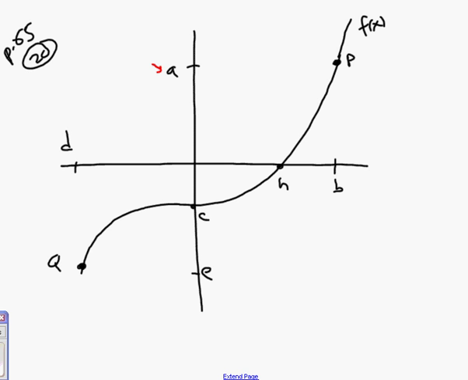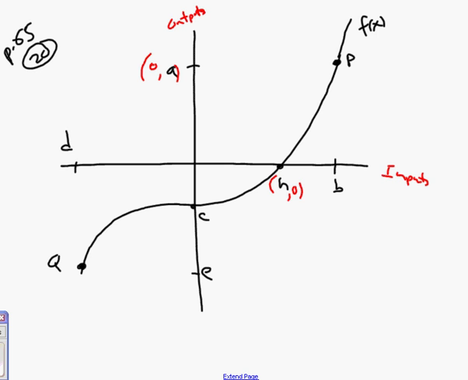Okay? If you wanted to, you could take any of these and turn them into a coordinate. For example, we could take this point h and make it the point h comma 0. What about the point A, where this A is? What would that point look like? Yeah, we could turn that into 0 comma A. So you have this option, if you'd like, to make things a little clearer. Don't forget, inputs along the x-axis here. Here's your inputs. And here are your outputs.